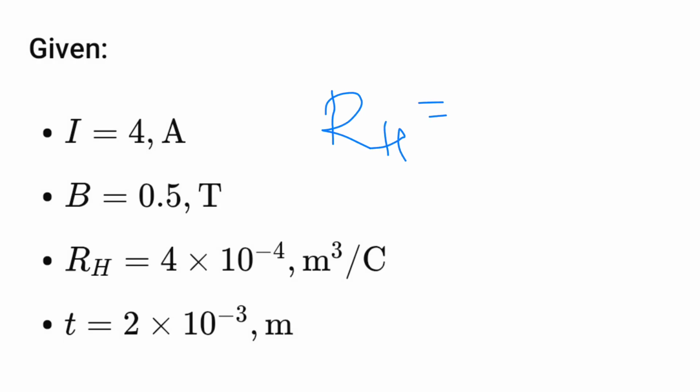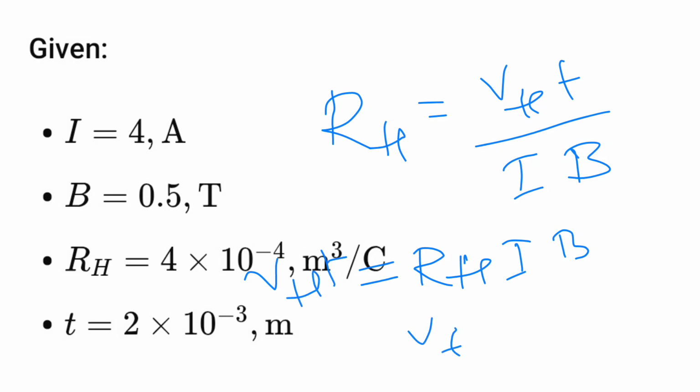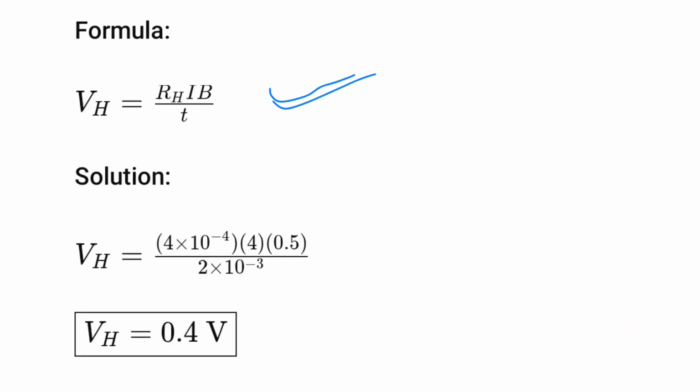RH equal to VH T upon IB. We have to find the Hall voltage, so RH IB equal to VH T, therefore VH equal to RH IB by T. This is the formula.